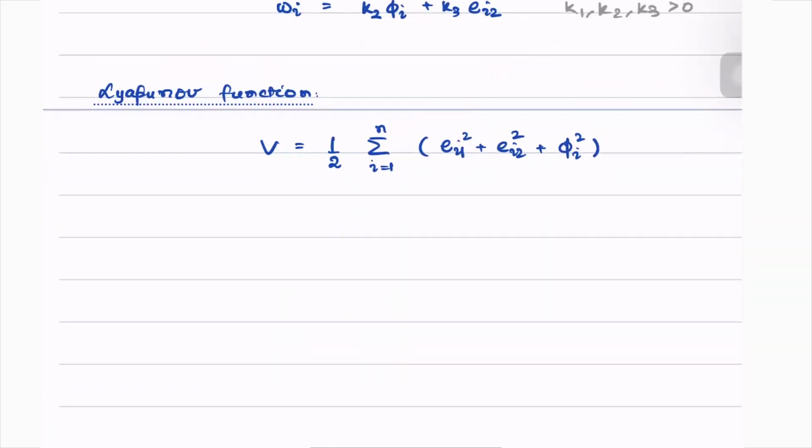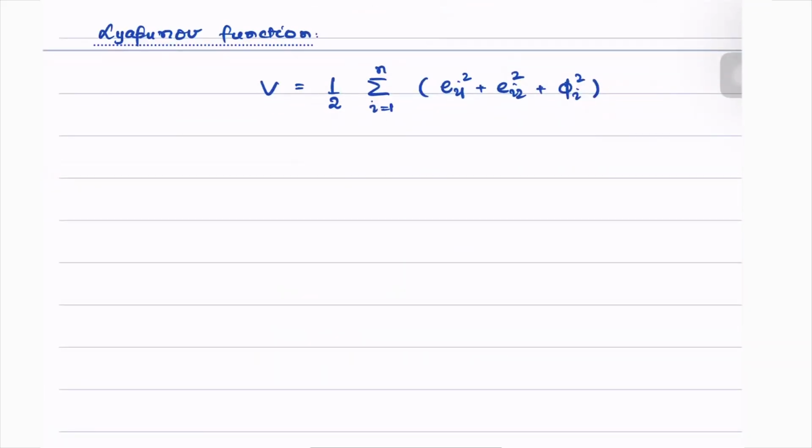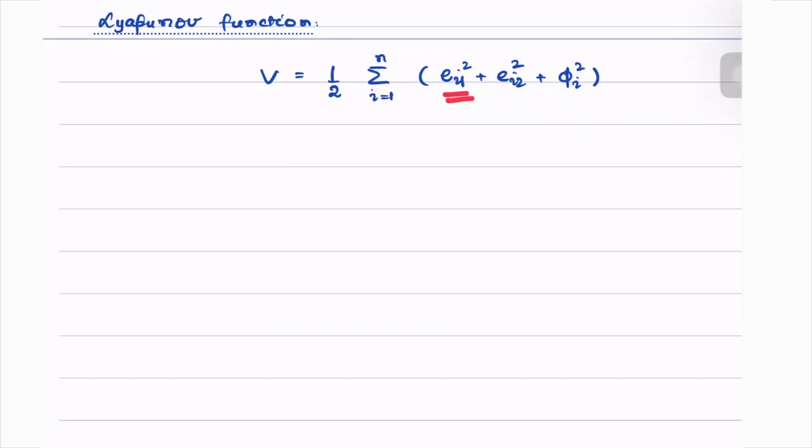Again, this is a very, very simple Lyapunov function, which is nothing but the sum of squares of all of the errors. And we can show very easily that V is positive definite. But the more important question is, is V dot negative definite?